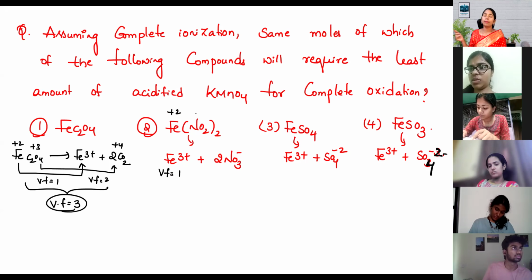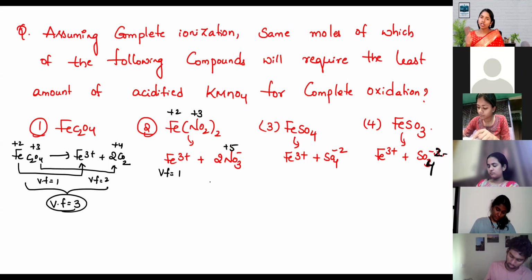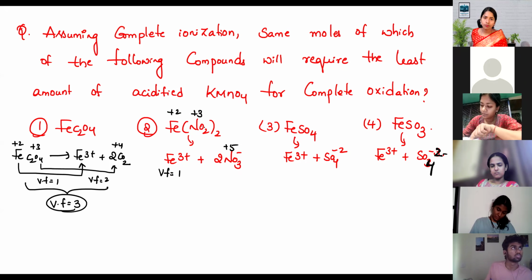And in NO2-, the +3 oxidation state is changing to +5. The change is 2 for 1 NO2-. There are 2 nitrogens total.